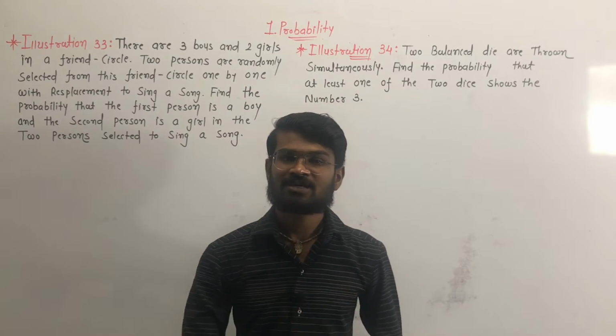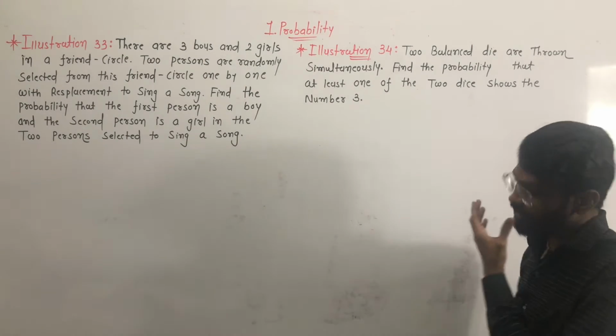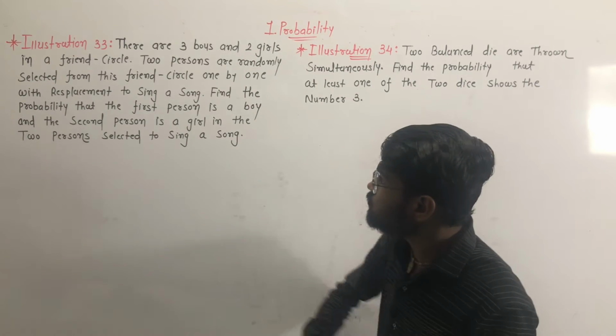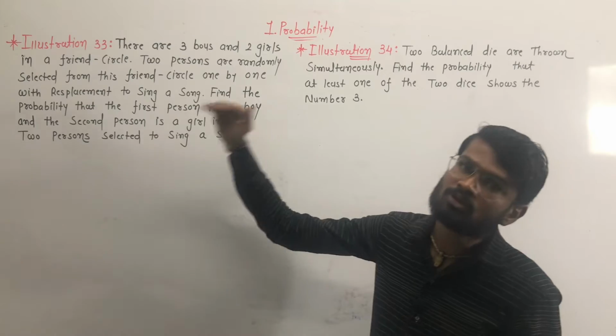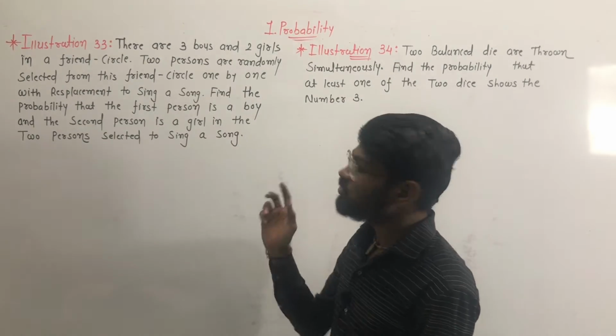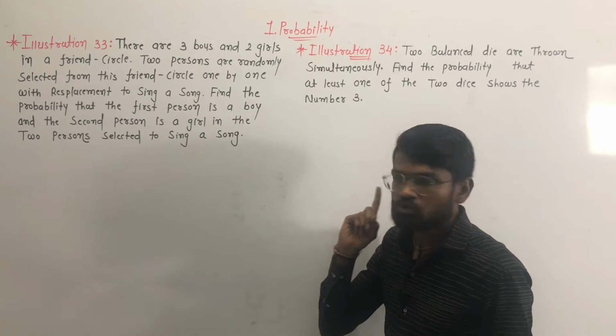Class 12 Statistics Part 2, lesson number 1, Probability. In this lesson today we are going to solve illustrations number 33 to 35. Come on to illustration number 33, and it is too simple.